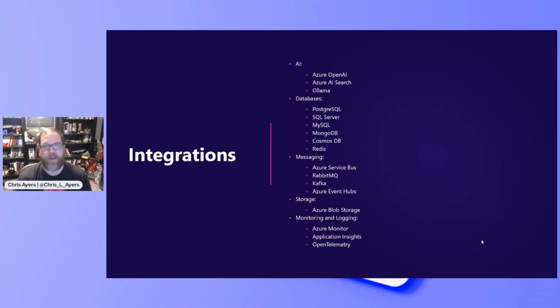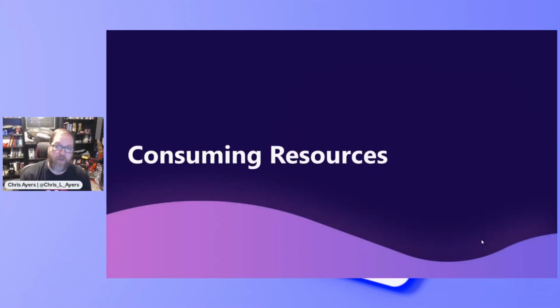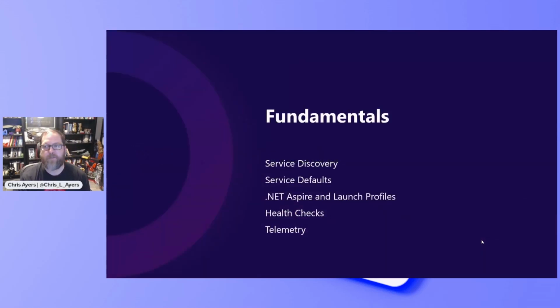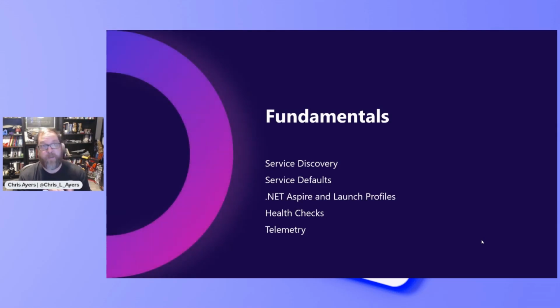There are lots of great integrations baked into .NET Aspire, and it's open, so it's all extensible. And as we go through and we try to consume some of these resources, I've hit on quite a few of these a couple of times, but service discovery and service defaults, they're wonderful.